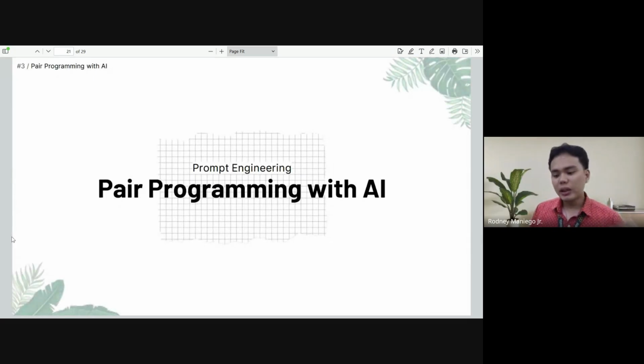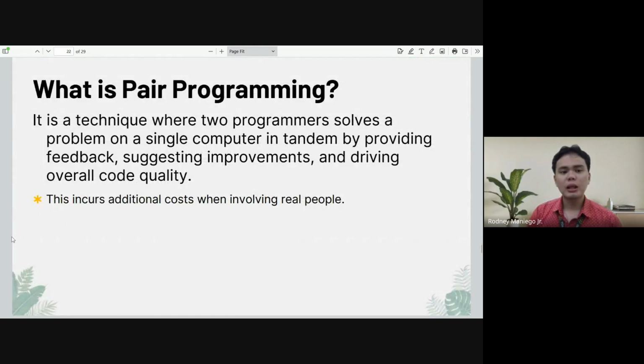So now that we have an idea on how to use these AI tools, let me introduce to you pair programming. Pair programming is a practice that exists before AI. Basically, you can have two programmers work on the same computer in tandem, providing real-time feedback, suggestions, and improvements that can help improve overall code quality.